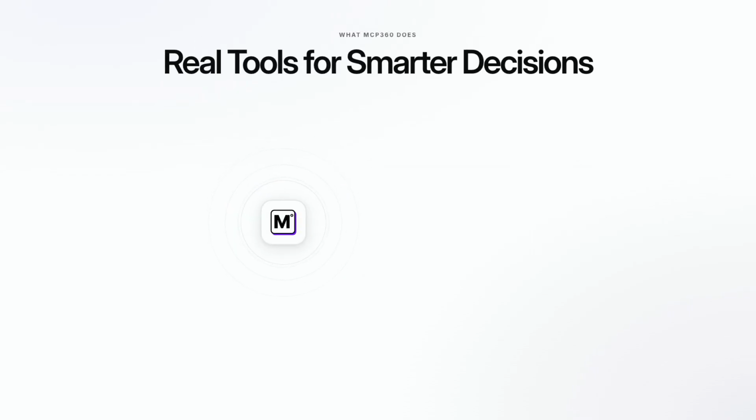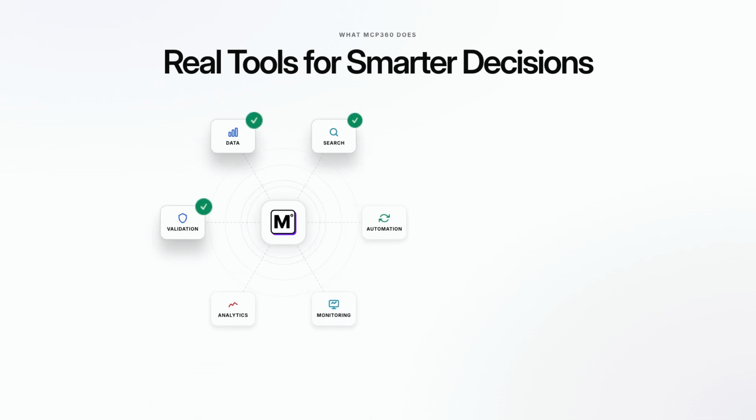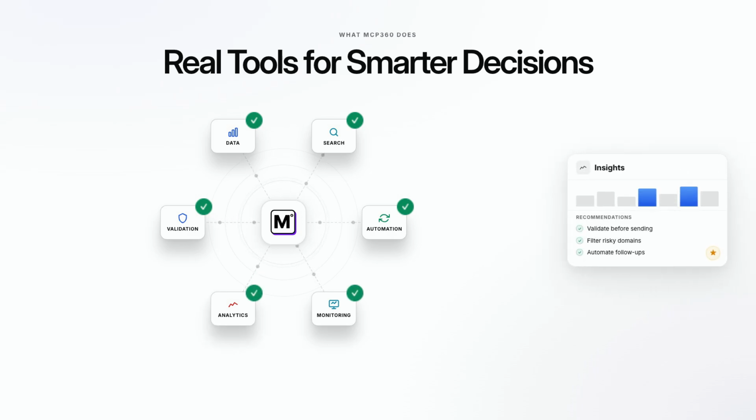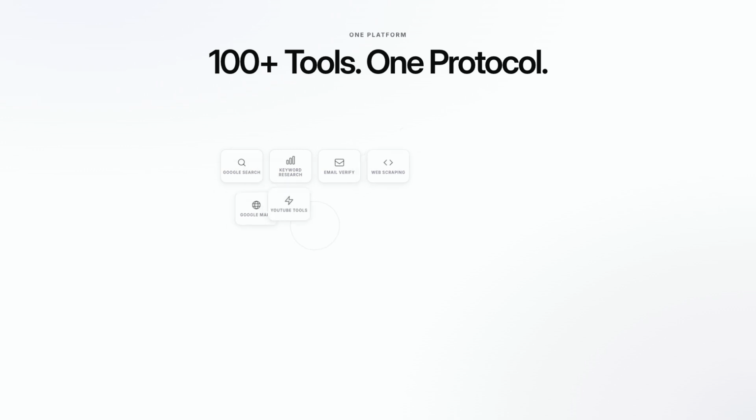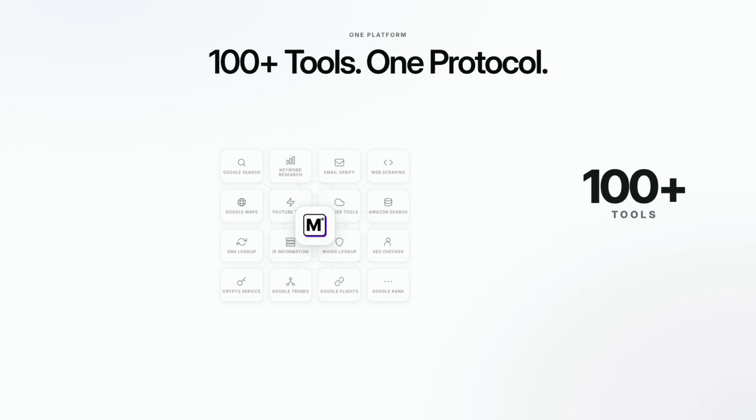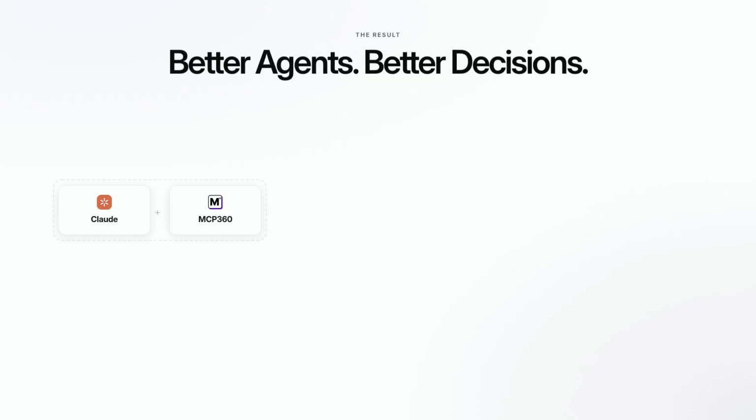This is what MCP360 does. It connects your agent to real tools, validation, data, automation, so it can make smarter decisions without leaving the conversation. Email validation is just one tool. MCP360 gives you access to 100 plus of them, all the same way, all integrated directly into how your agent works. Better agents make better decisions.